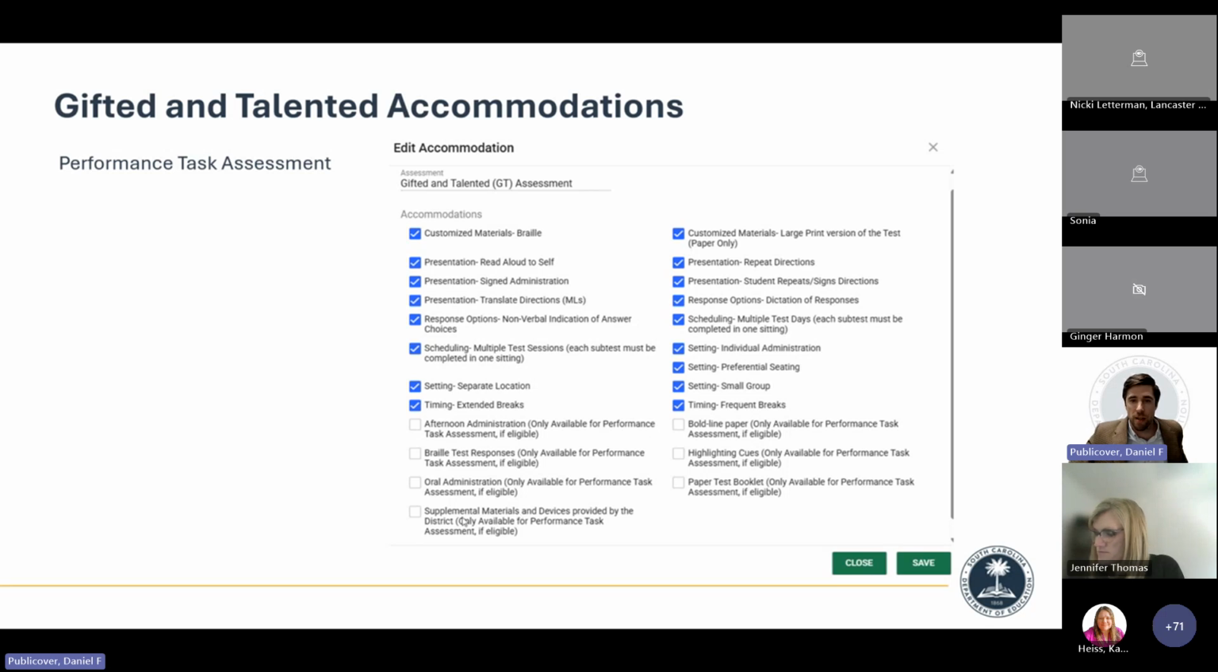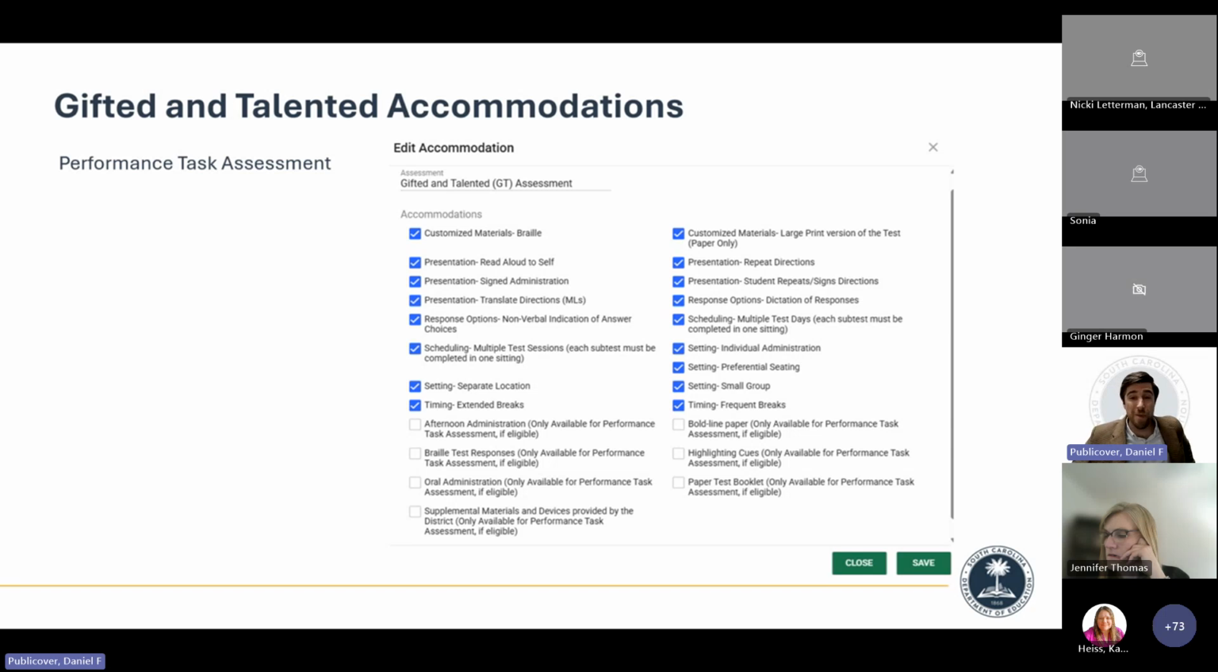These ones down here at the bottom that are unchecked, and they're unchecked just to show you what the additions are, are just eligible for the performance task. Therefore, we put that extra note at the end of the accommodation: only available for performance task assessment if eligible. So you can select these accommodations prior to the student taking any of the GT assessment. However, they would only be applicable if they were to qualify for the performance task.